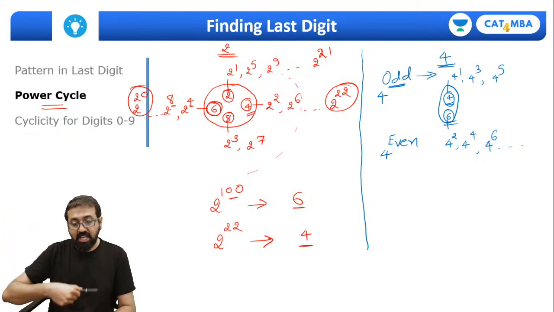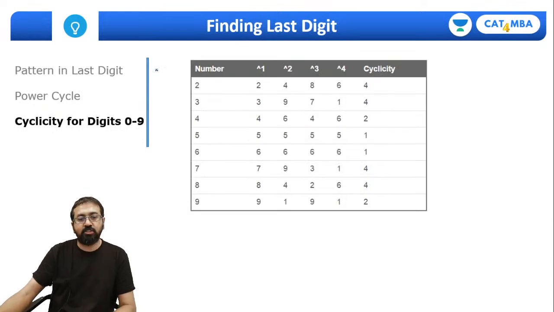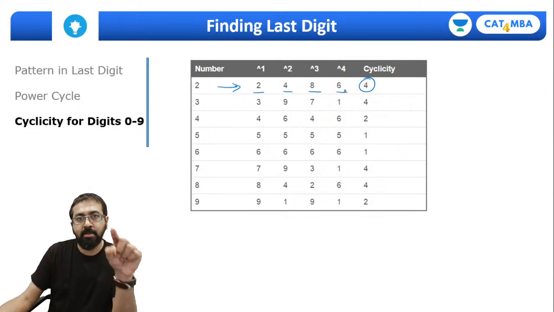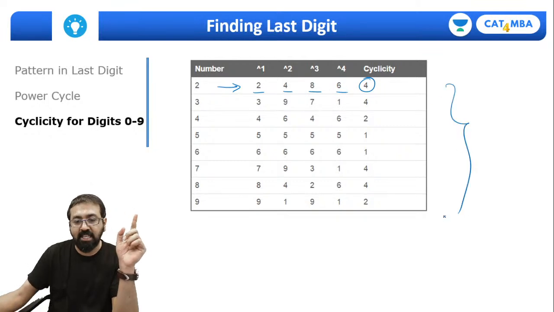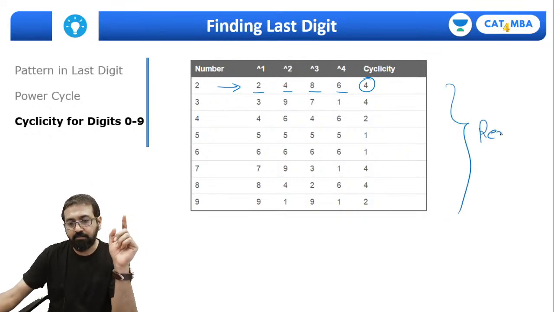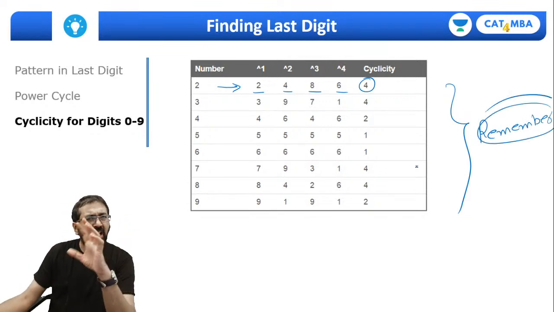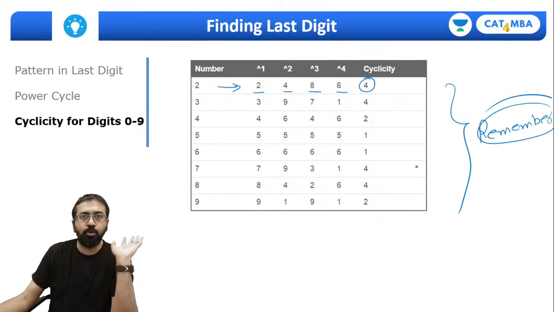Right. So if you try the same thing for all other digits, you will observe this pattern. So 2 has cyclicity of 4. The pattern in the digit is 2486, 2486. And this is what you need to remember. Please remember this complete table before you come for tomorrow's session. It will hardly take 5 minutes. These numbers are very beautiful.